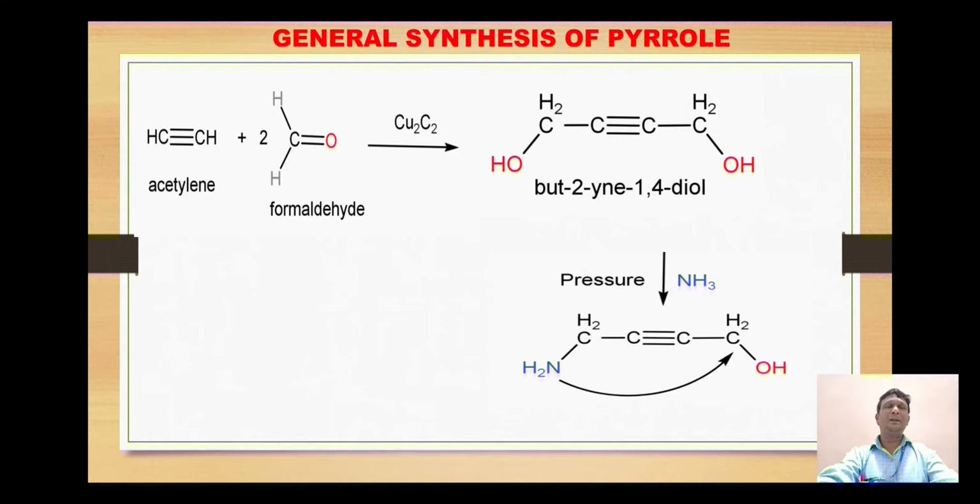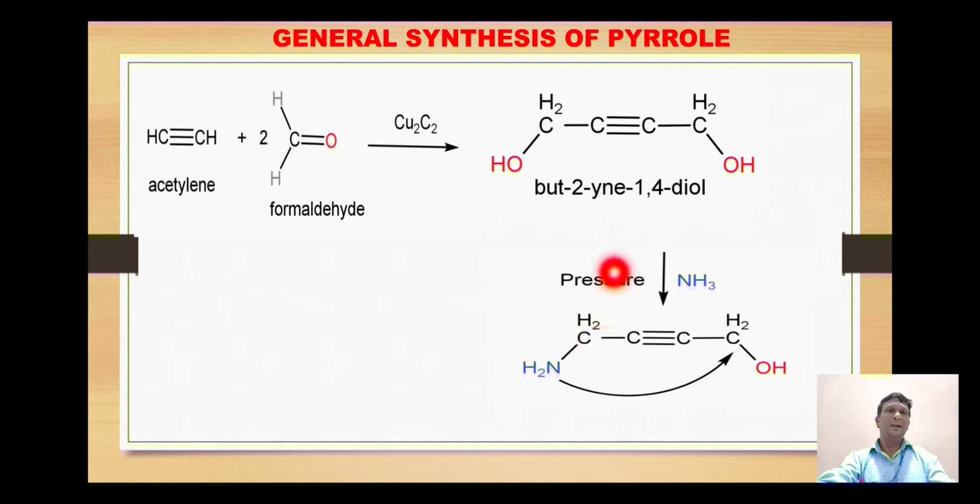Now this diol undergoes reaction with ammonia in the presence of very high pressure. We use pressure because this alkyne is a linear molecule, and for the compound to form a ring, it has to take place in the presence of high pressure.